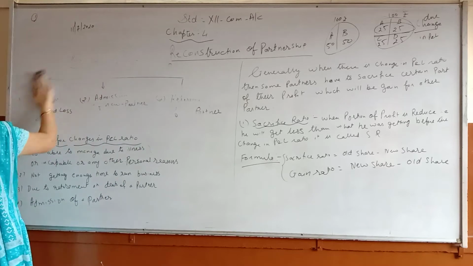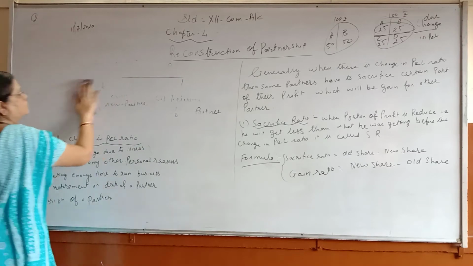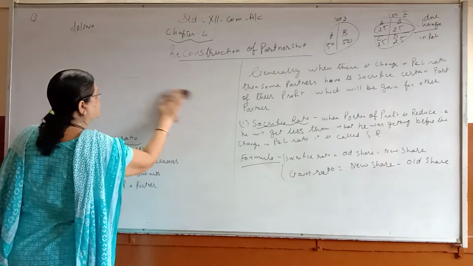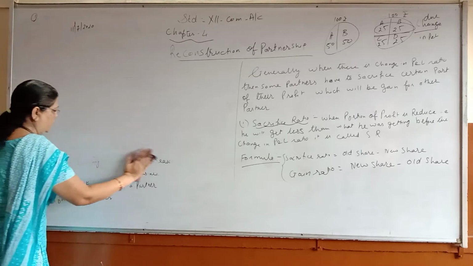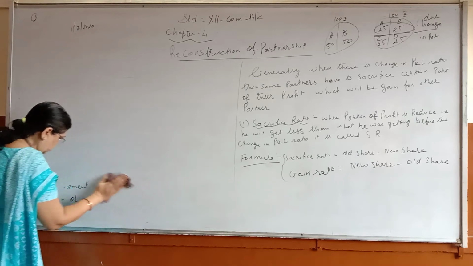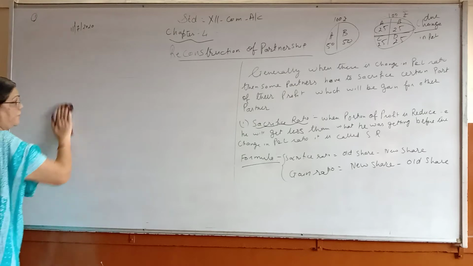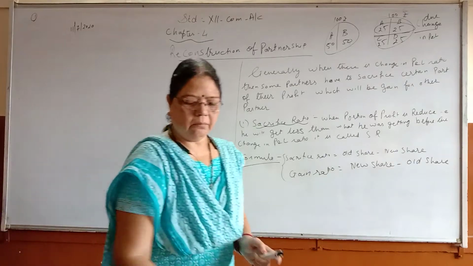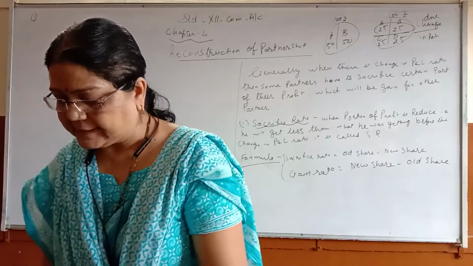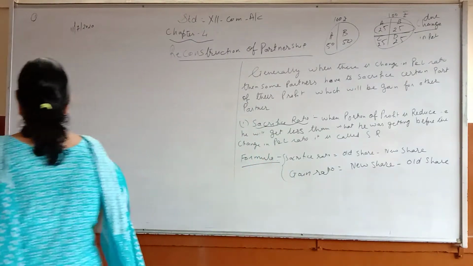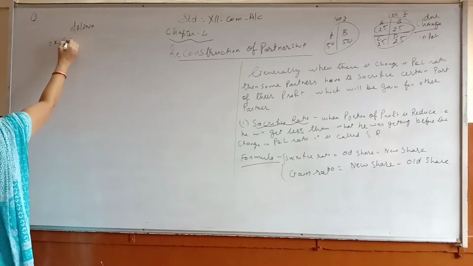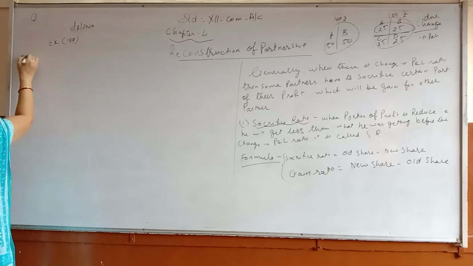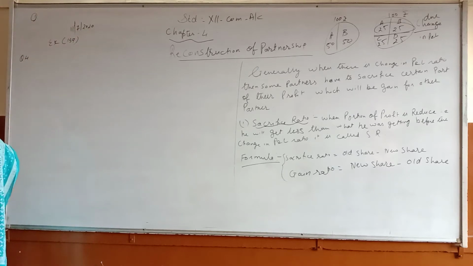Exercise sum number 4. Find sacrifice ratio. Here children, I will show you sacrifice and gain both side by side, which you will work in homework, that is gain and sacrifice, by finding out the LCM. So your fourth exercise sum is on page number 139, question 4, in which you are going to find out your sacrifice ratio.